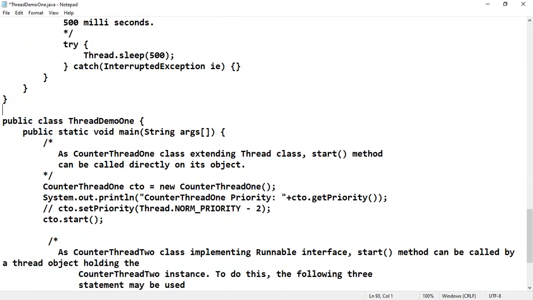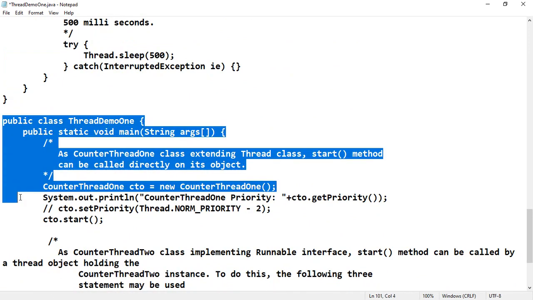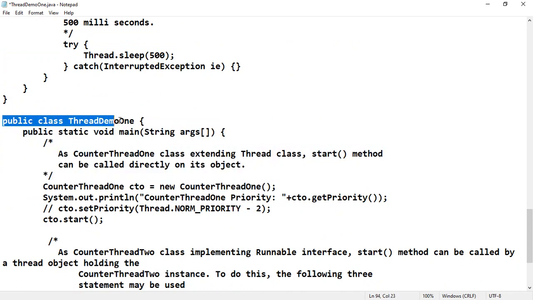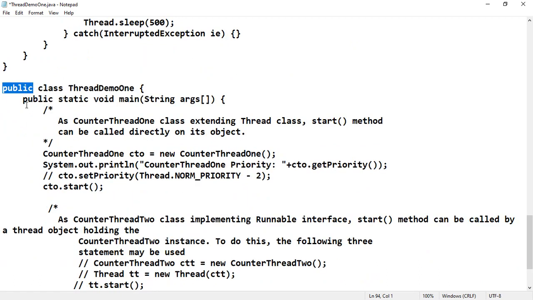Next, we have written a public class. Obviously this is the main class. All main classes in Java programming should be public, otherwise we will get a compilation problem. Then public static void main. As CounterThread1 is extending the Thread class, the start method can be called directly on its object, as we have seen in the state diagram. CounterThread1 CTO is equal to new CounterThread1. Since CounterThread1 is extending the Thread class, the start function can be called directly.